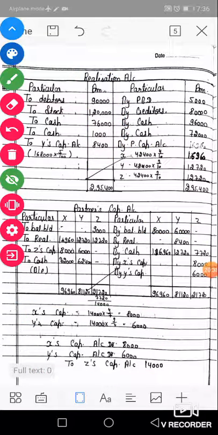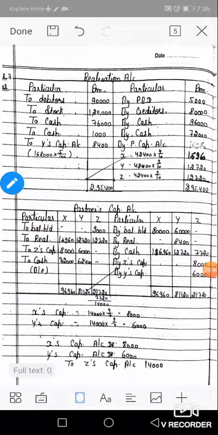Okay. Again, total of Z. First of all, we will calculate the deficiency of the insolvent partner. Later on, we will calculate the balancing figure of the remaining partners. So the total of Z's column in debit is 21,720. He paid only 7,720. Then minus, the net balance is 14,000. 14,000 is the net deficiency of Z's account, which will be borne by X and Y in capital ratio, that is 8:6 or 4:3 in short.